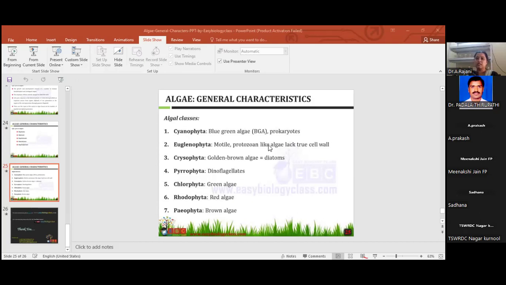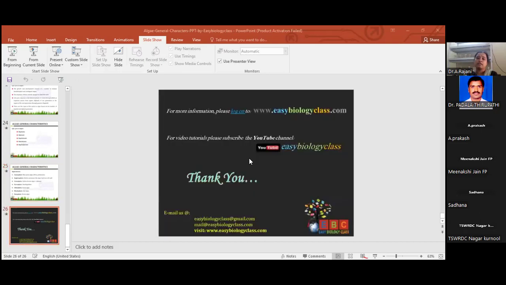Chrysophyta: golden brown algae, diatoms. Pyrrophyta: dinoflagellates. Chlorophyta, that is Chlorophyceae, green algae. Rhodophyta, Rhodophyceae, red algae. Pheophyta, Pheophyceae, brown algae. This is the total life cycle and classification of algae.